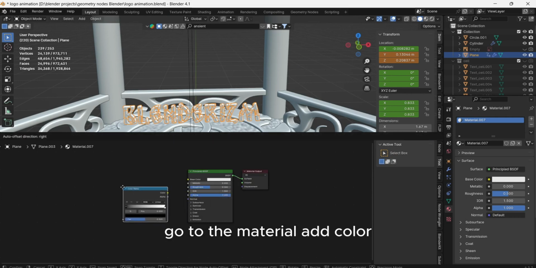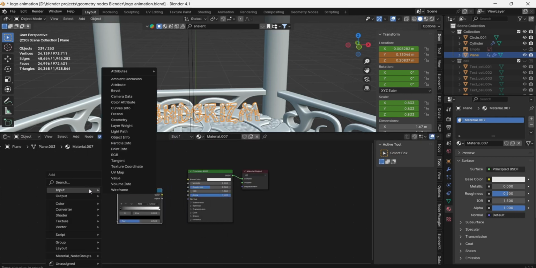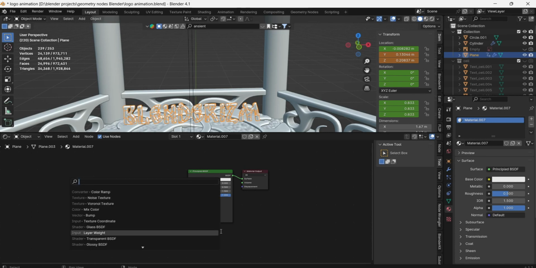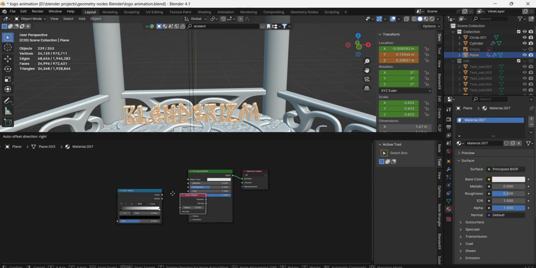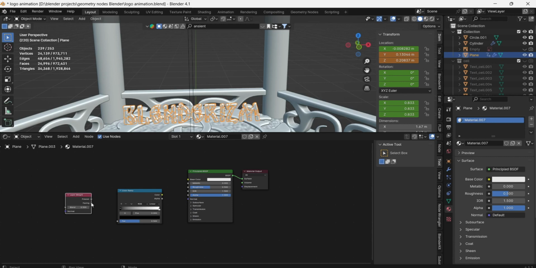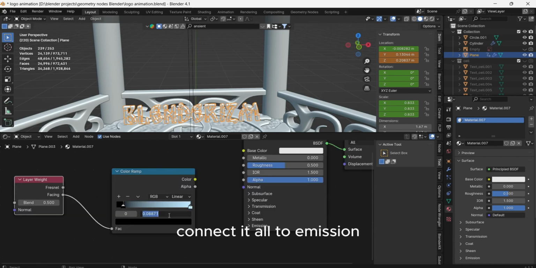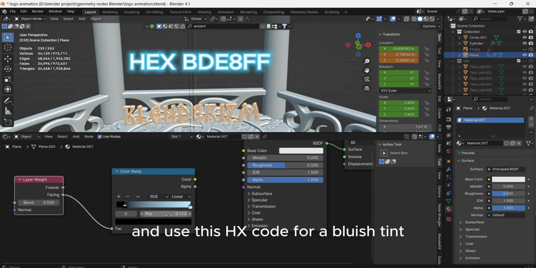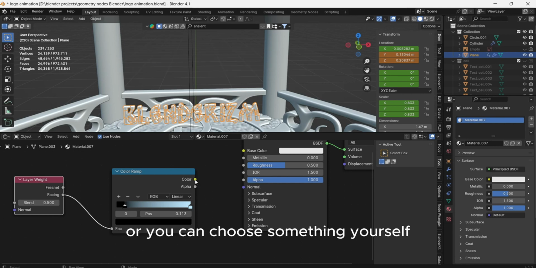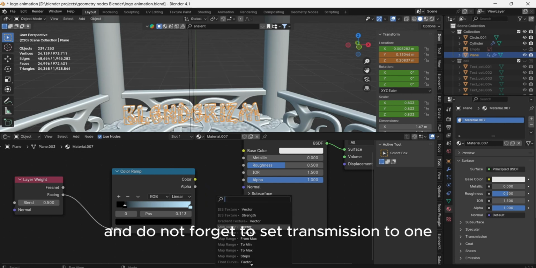Go to the material, add color ramp and layer weight. Connect it all to emission and use this HEX code for a bluish tint, or you can choose something yourself, and do not forget to set transmission to 1.